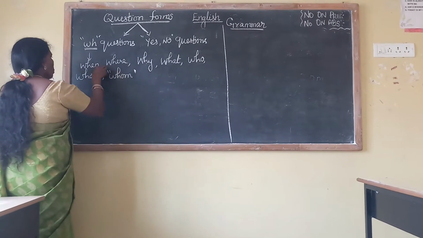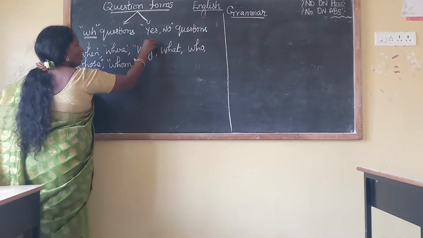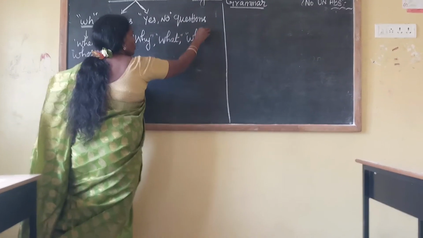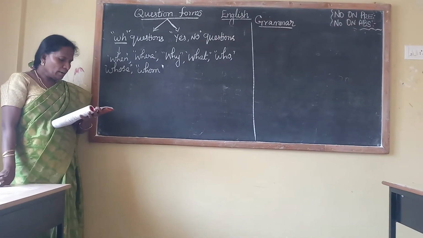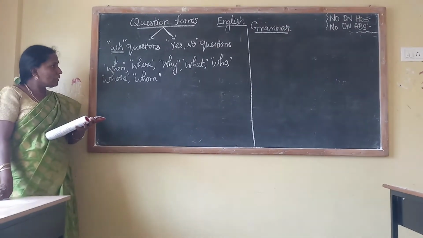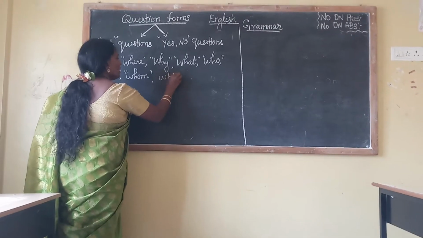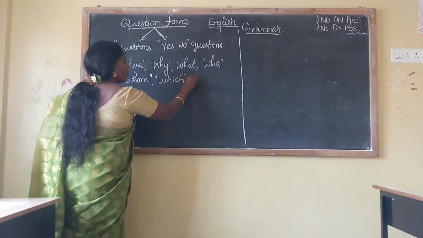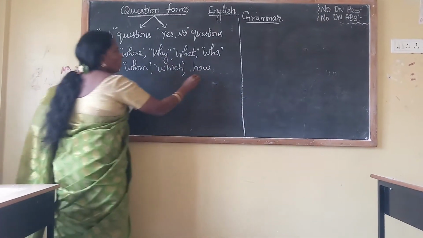Whom, whose, when, where, why, what, who are all called the WH questions, right? Then which one we didn't write. WHICH, which. One more. How? HOW.